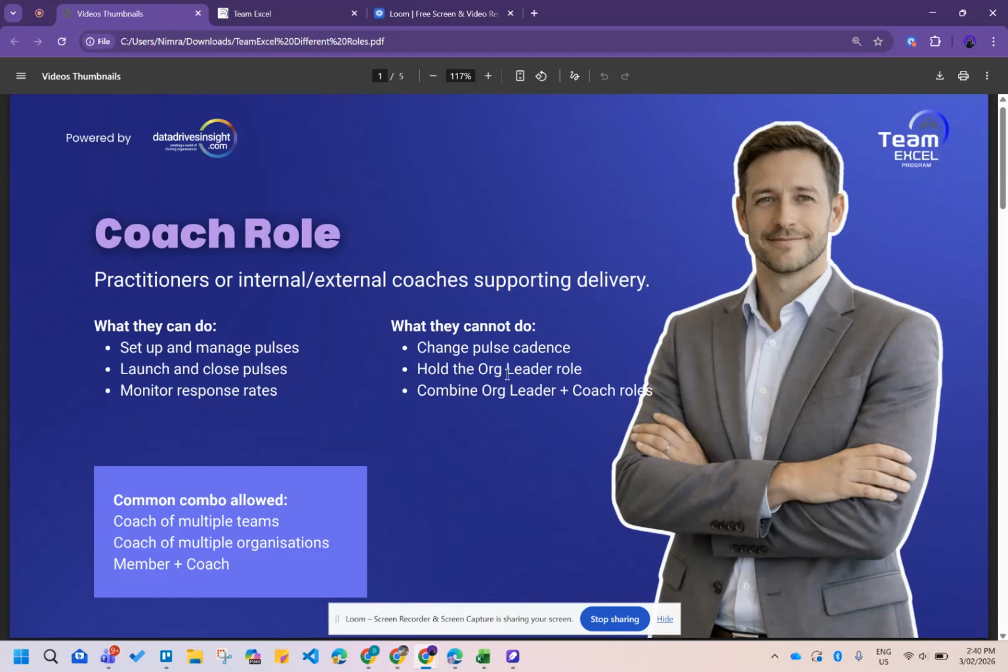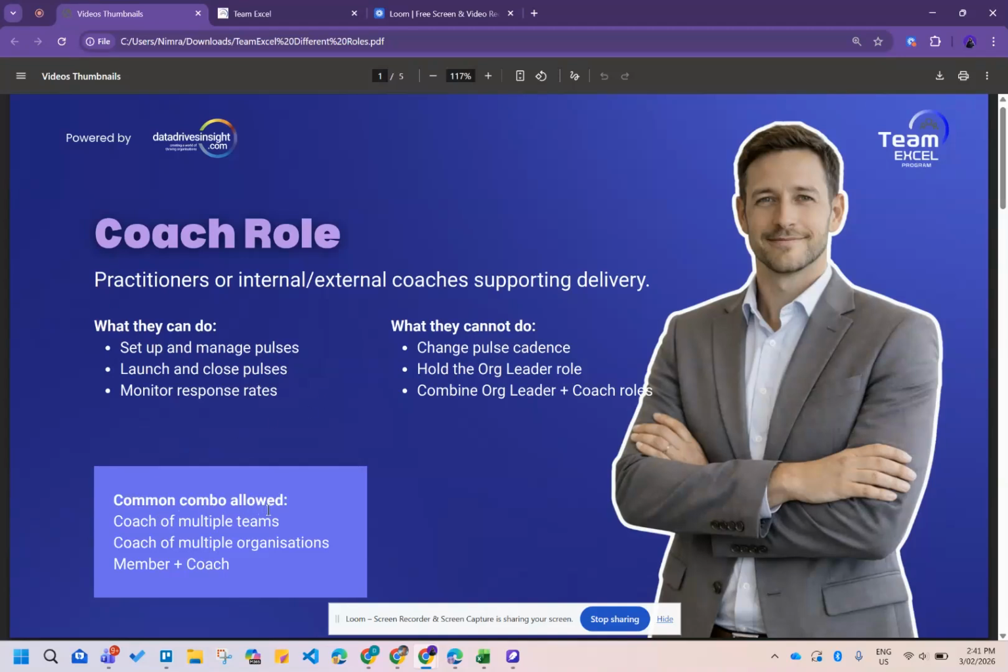What they cannot do is change the pulse cadence, hold the organization leader role, or combine organization leader plus coach roles. It is advised that an organization leader should not be the coach for the teams or the organization, so somebody cannot hold both of these roles together. If you want a pulse cadence to be changed, you need to contact somebody at DDI for that to be done. Cadences can be monthly, bi-monthly, annually, biannually, and there are more options as well.